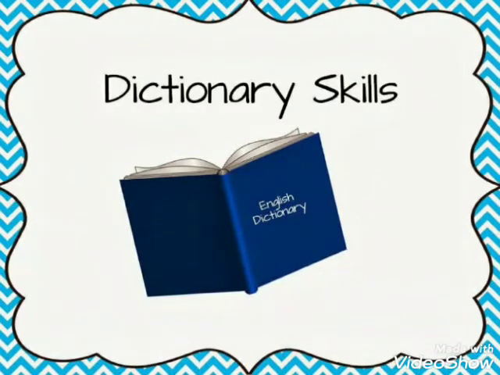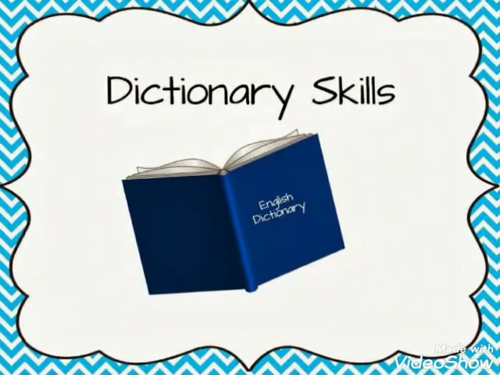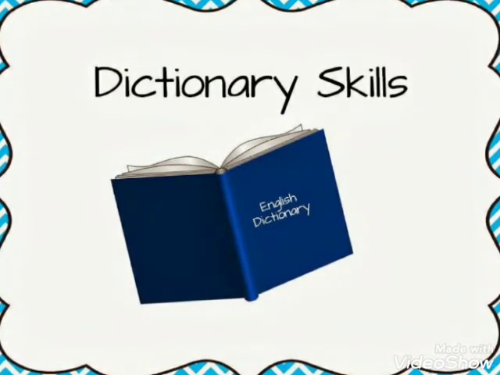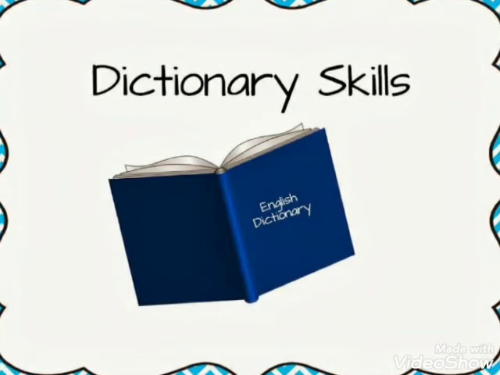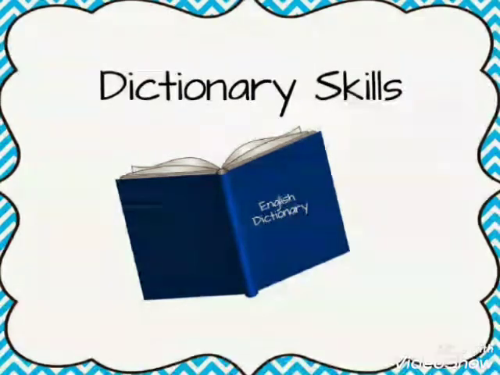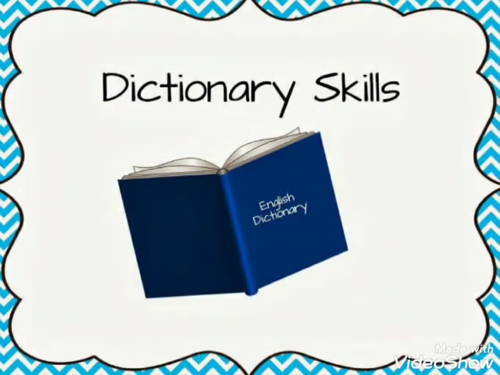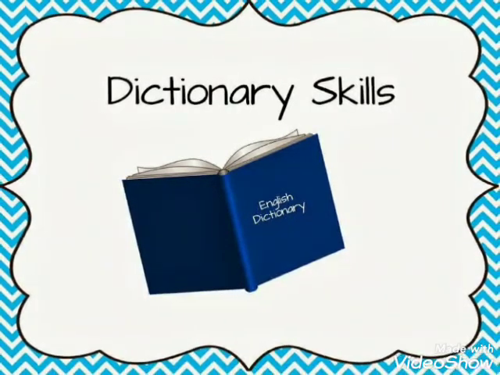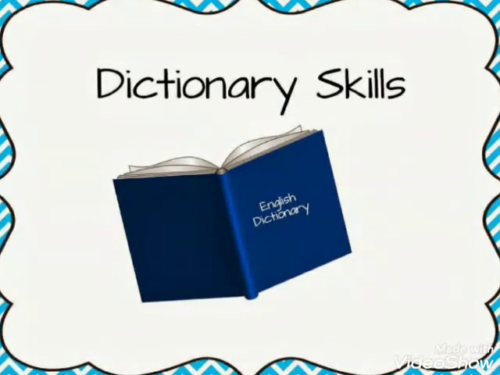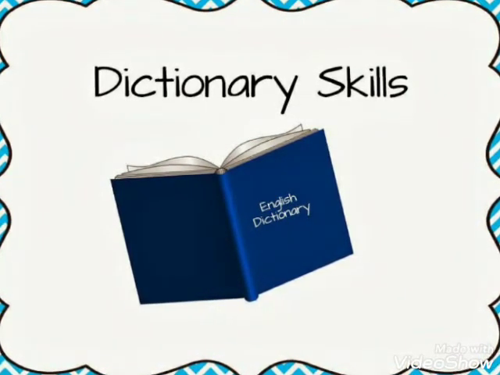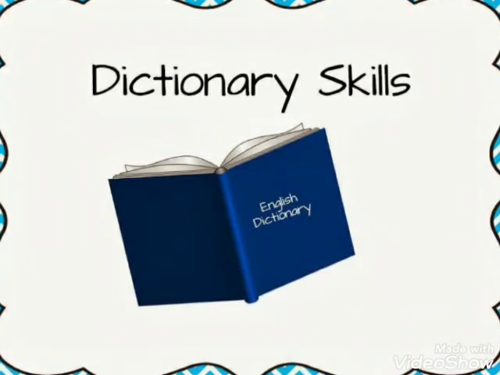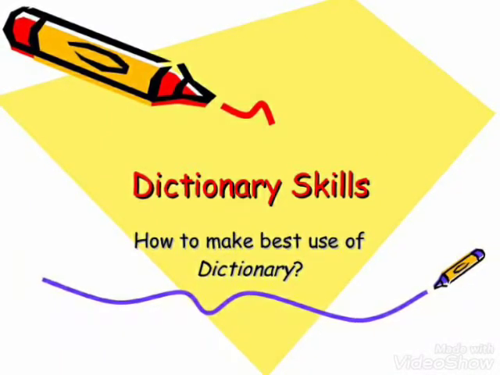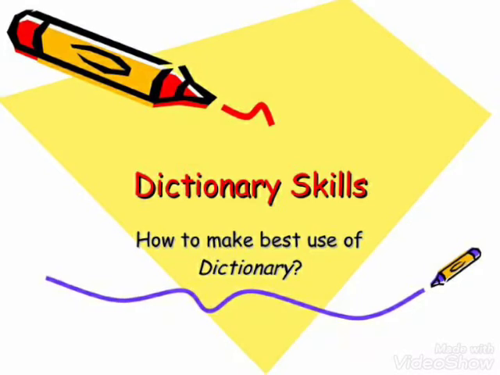Now a situation comes where there may be 4 to 5 words, and they all begin with the same letter. If you come to page number 29, there are 3 shapes given there in the form of books. In those boxes you can see some words given, isn't it? And the thing is, all the words begin with the same letter. Like in the first box all the words are beginning with B, in the second box all the words are beginning with D, and in the third box all the words are beginning with P. So what you are going to do is you are going to switch over to the next letter.